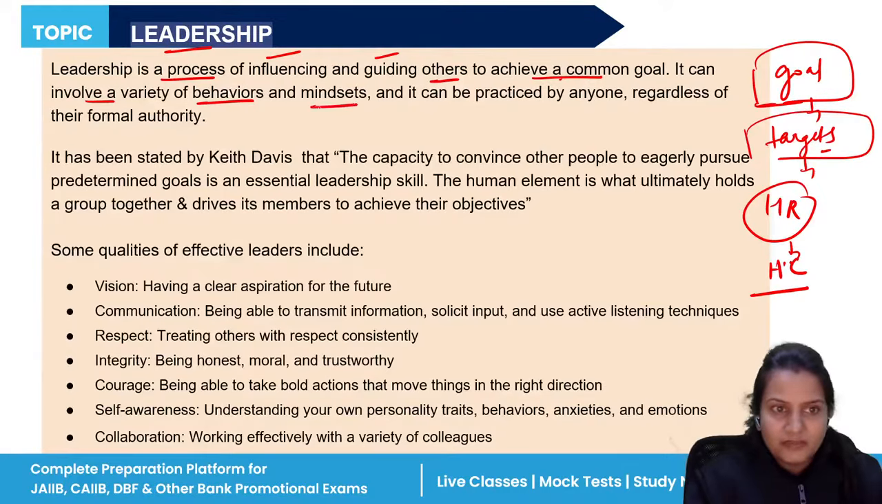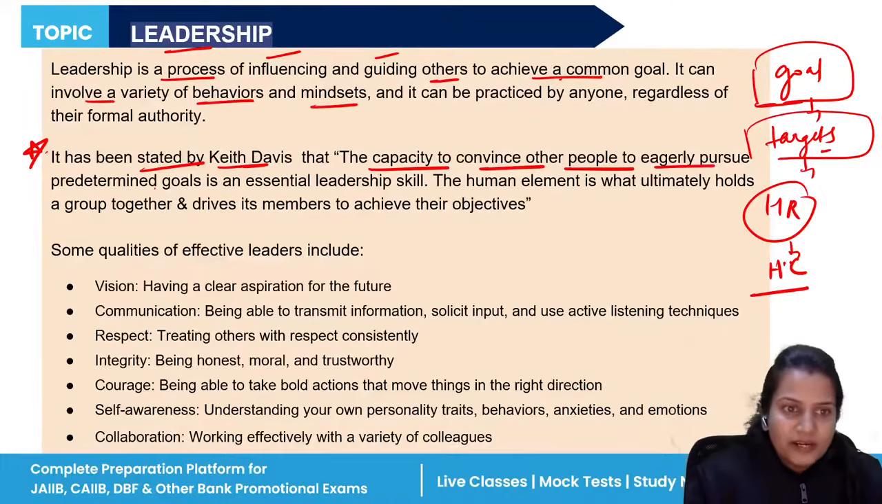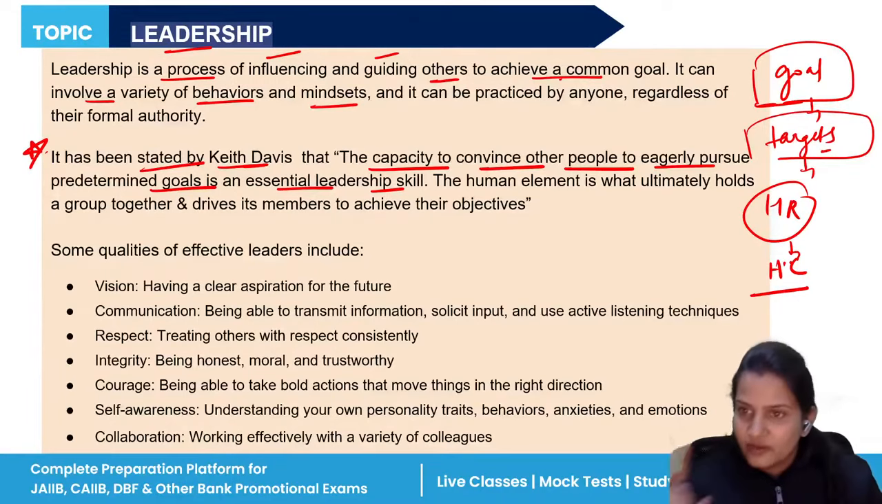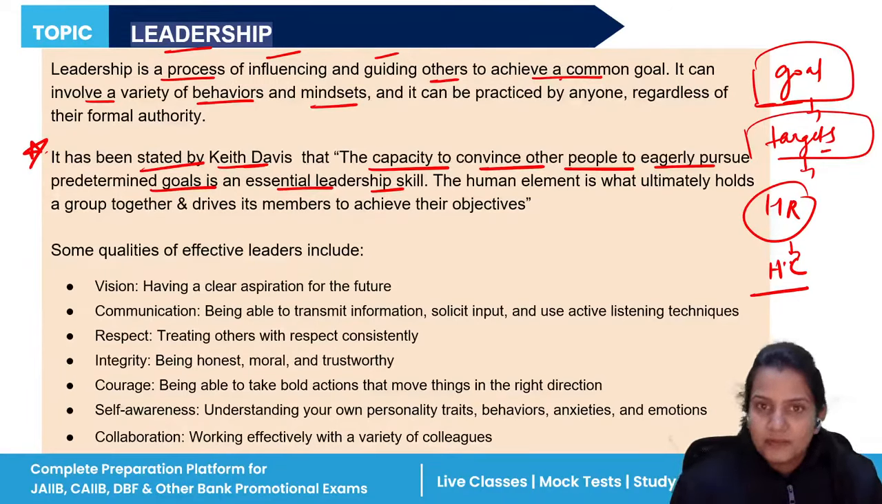So they involve a variety of behaviors, mindset. So this is a very important line. It has been stated by Keith Davis that the capacity to convince other people to eagerly pursue predetermined goals is an essential leadership skill. What he says is that if you have the power to persuade the people, if you have the power to influence the people to work in the same manner in which you want them to perform, that is known as leadership. It is a leadership skill when they have the capacity to convince and influence other people in the same manner which a leader wants them to perform the activity.